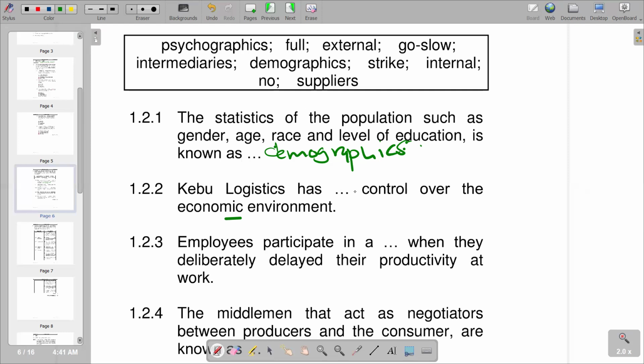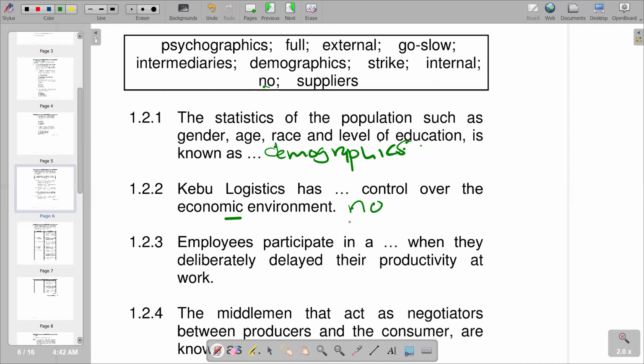A large scale is from a macro point of view, and a smaller scale is from a micro point of view. And they are often beyond the company's control. That's very key. They are beyond the company's control, which gives us the response we've got here: Cape Logistics has no control over the economic environment. So no is the correct fill-in.